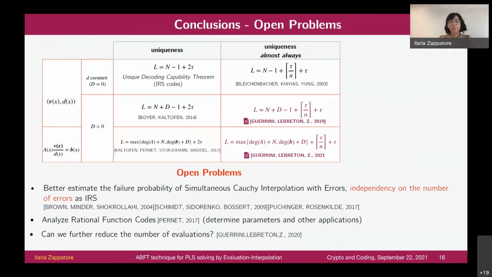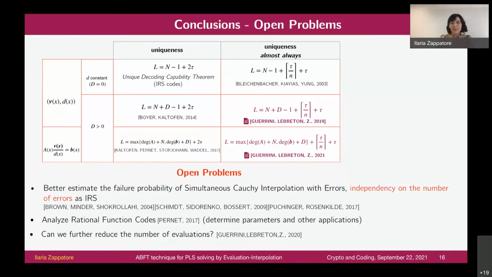There are several problems which are related to this work. The first one is we would like to better estimate the failure probability, the count of the number of errors which we can uniquely correct. And we would like to prove that this quantity is independent of the number of errors, as for interleaved Reed-Solomon codes. Because as we have seen before, we had something which is dependent on the number of errors, so we would like to remove this dependency here. We did some tests which go in the direction of proving this result, but we would like to prove it theoretically.